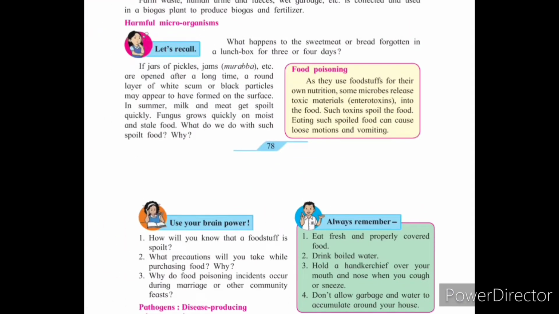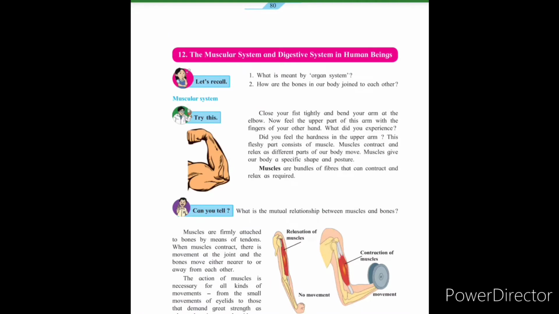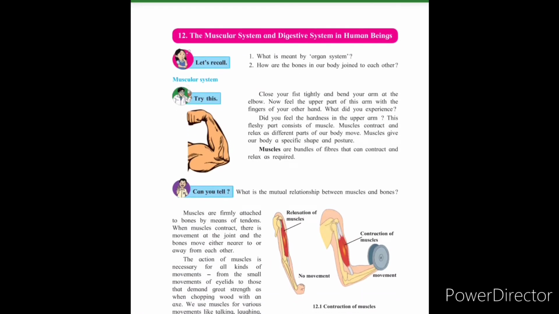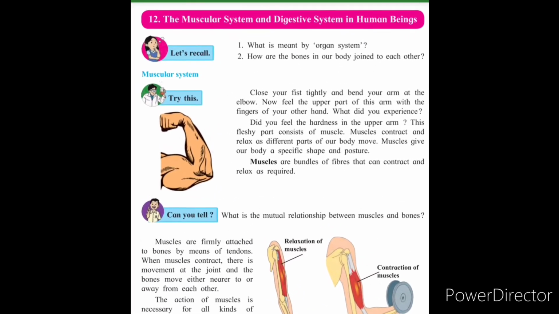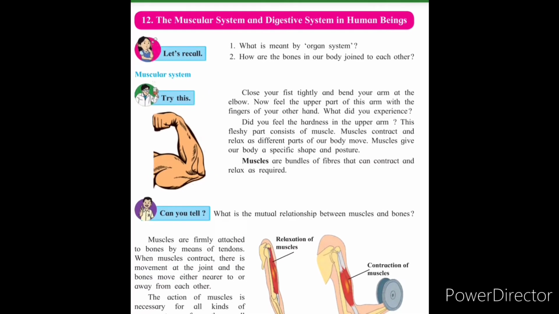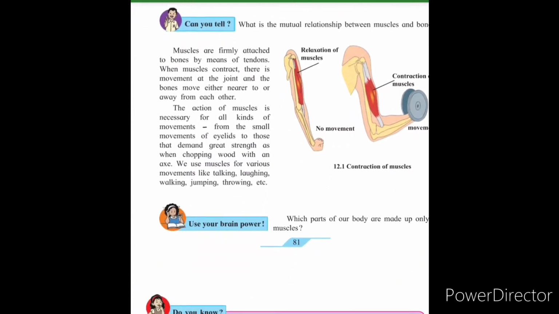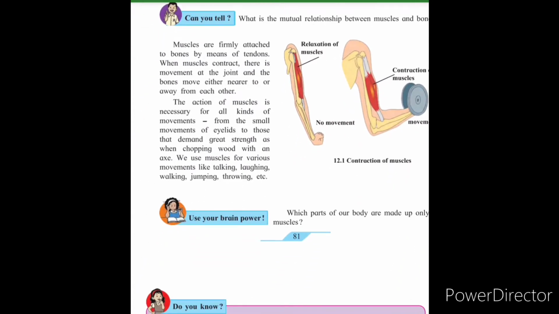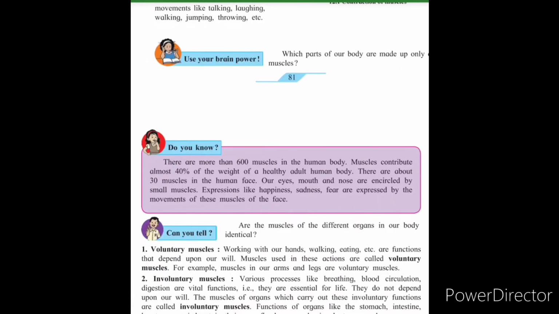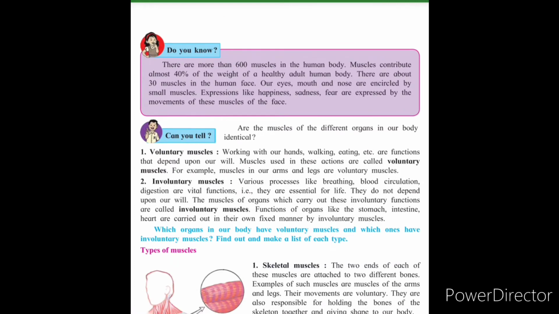After that, let's move ahead to chapter number 12, the muscular system and the digestive system in human beings. What are muscles? Muscles are bundles of fibers that can contract and relax as required. There are 2 main types of muscles: first is voluntary and second is involuntary muscles.